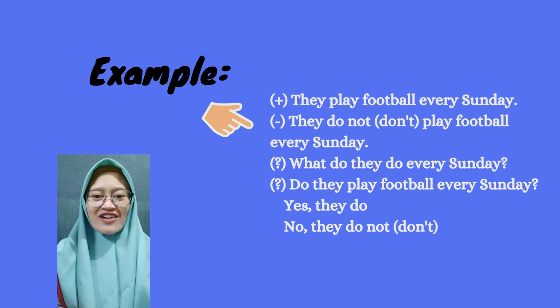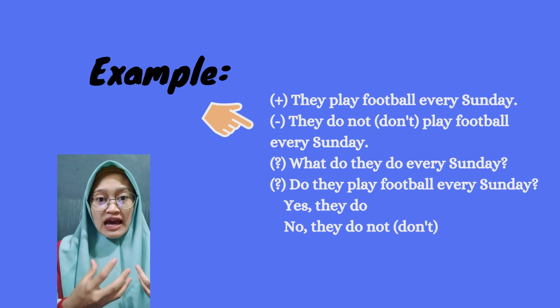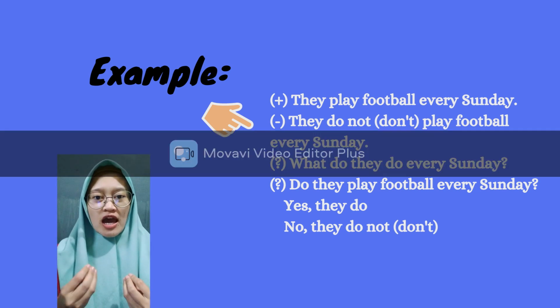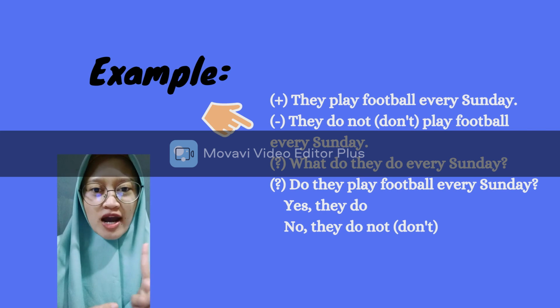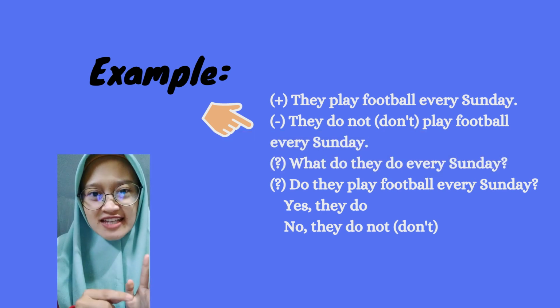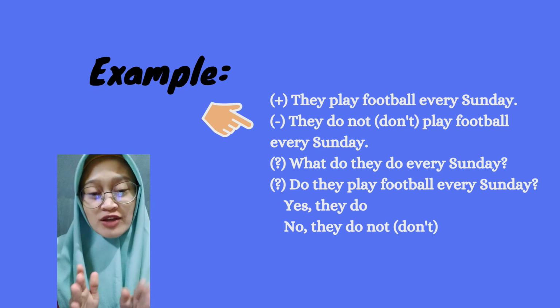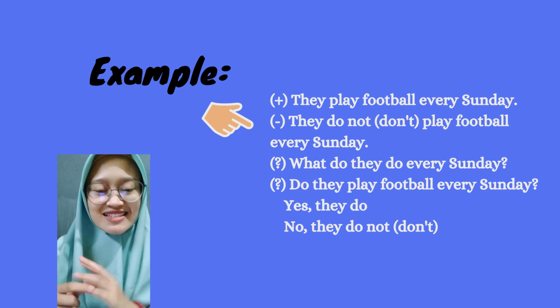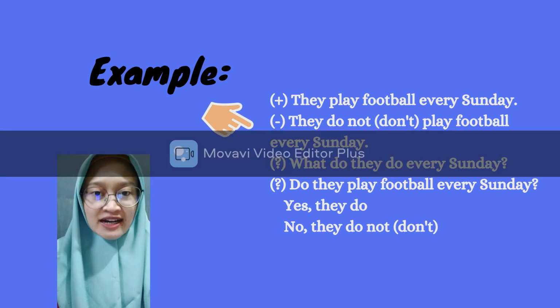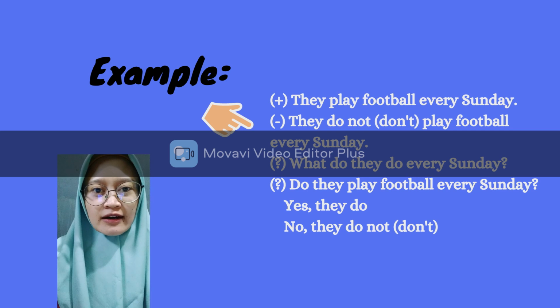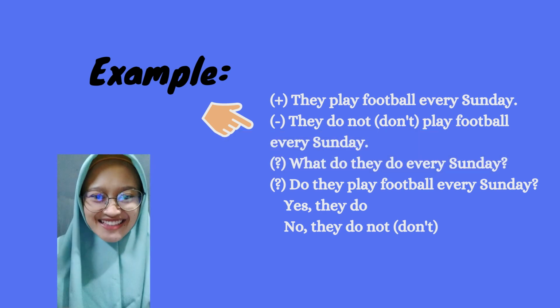Okay, so I think you now have more knowledge about when you have to use do, when you have to use does, when you have to use verb 1 plus s or es, and when you have to use verb 1 in a normal condition. Just look at the subject. The subject defines the form of the verb 1 and also the form of do or does, like that.